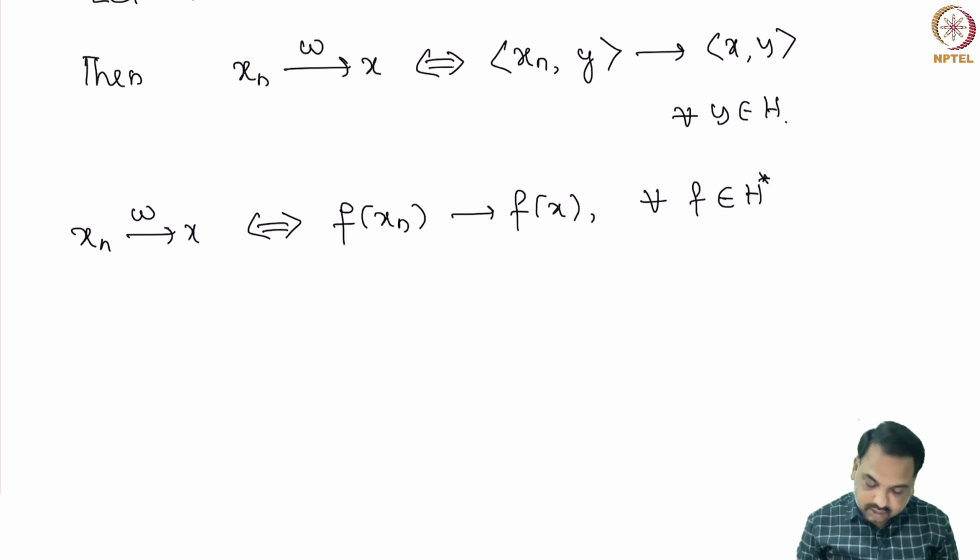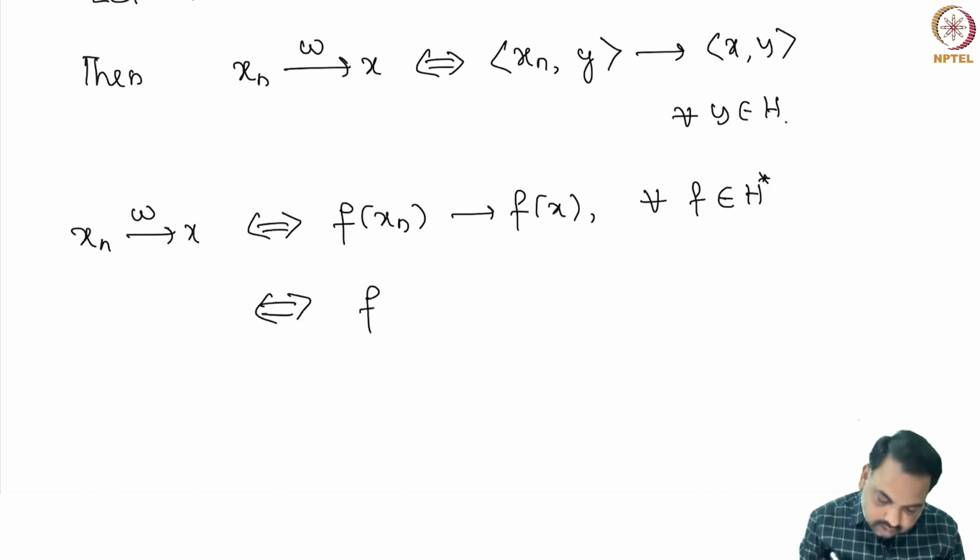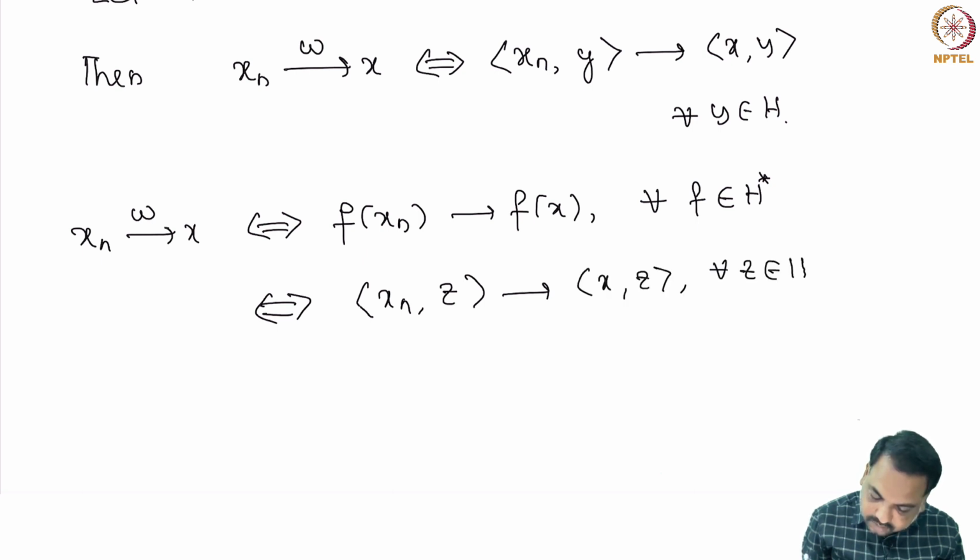We have discussed this earlier when we discussed commutative C-star algebras. But by the Riesz representation theorem, every functional is given by an inner product. So from this we can show that this is if and only if the inner product of x_n with z converges to the inner product of x with z for every z in H.